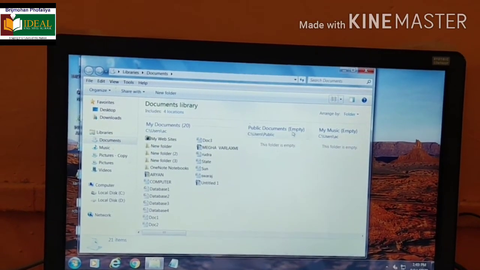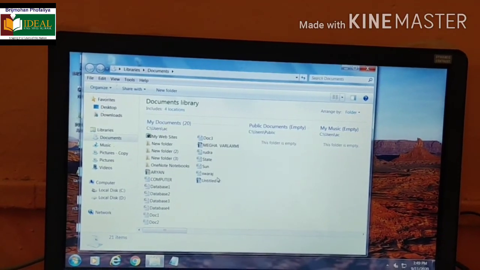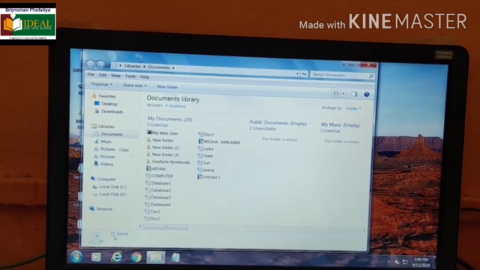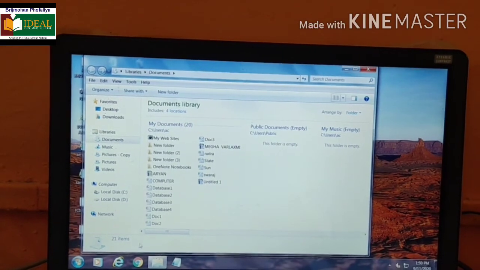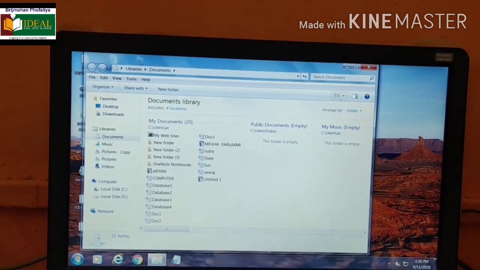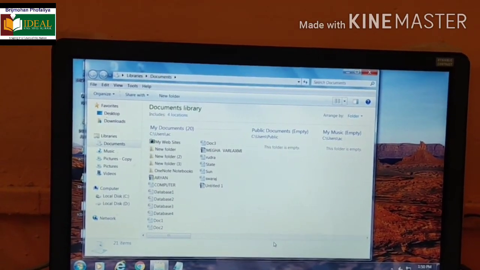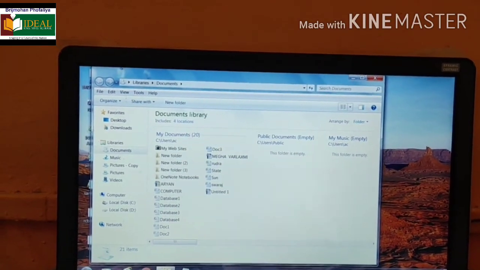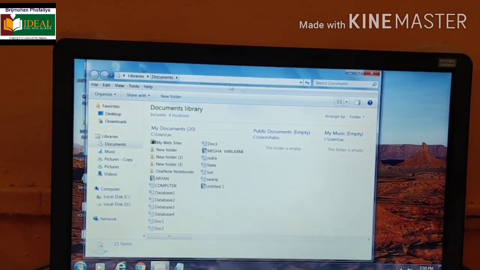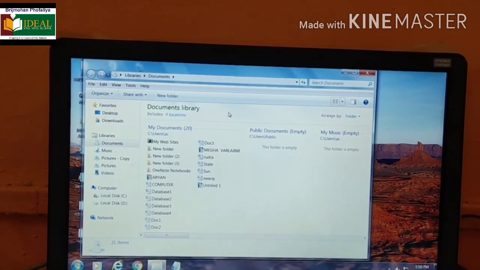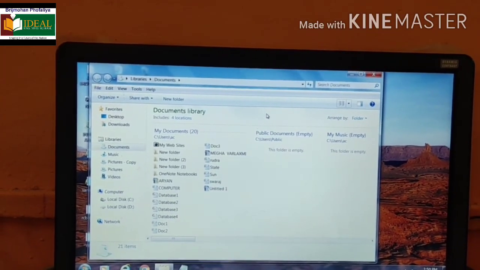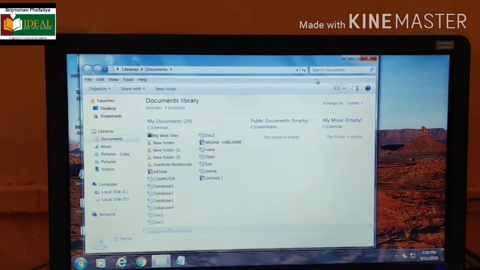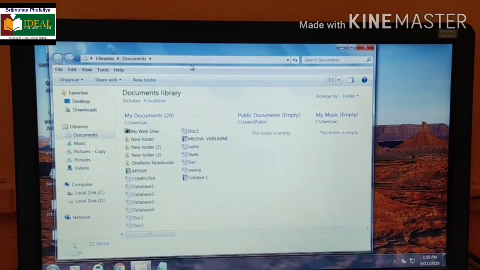And this is the file list. Downside, where the mouse is now, that is the details pane. It shows how many files are there. Now there are 21 items in the library, including files and folders. So all this is about the libraries.